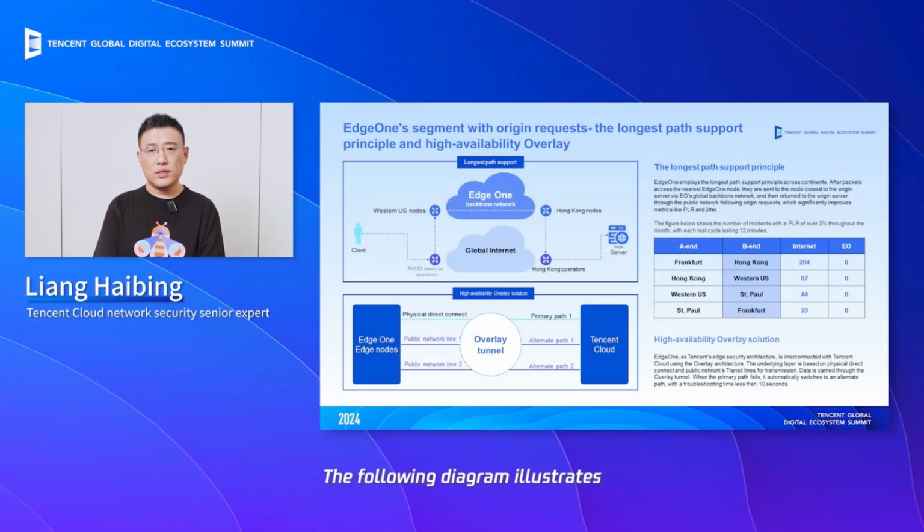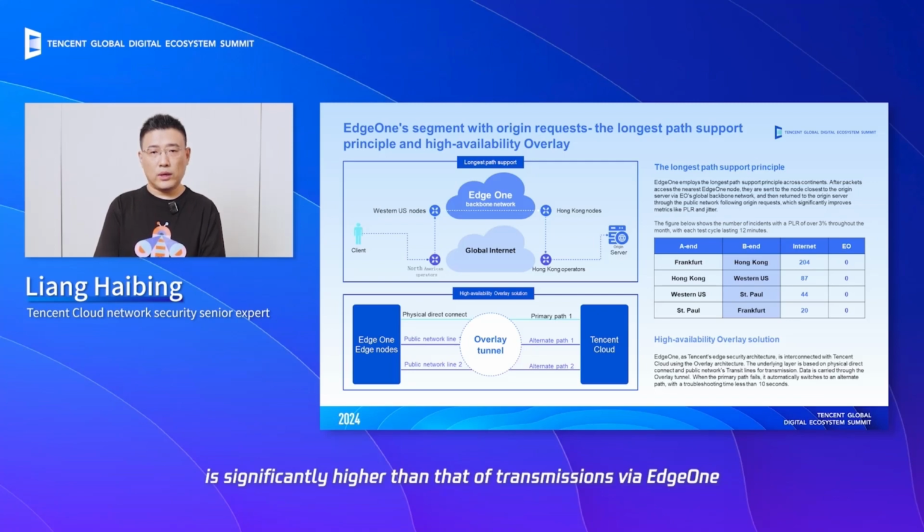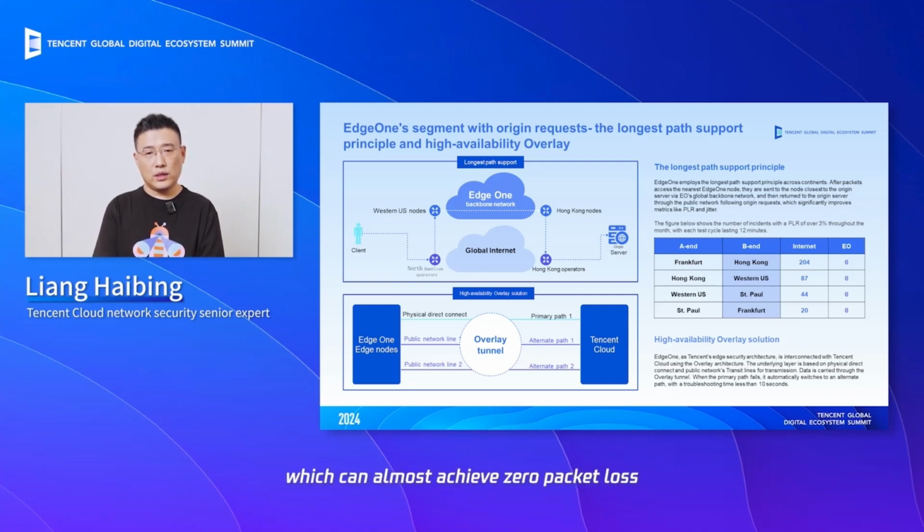The following diagram illustrates the difference in transmission between routes in various regions via the internet and through EdgeOne. This mainly refers to the number of times per month the packet loss rate exceeds 3%. We can observe that the packet loss frequency of transmission via the internet is significantly higher than transmission via EdgeOne, which can almost achieve zero packet loss. Especially noticeable is the poor packet loss quality from Hong Kong to Europe, which aligns with the common perception that accessing European resources from the Asian-Pacific region often results in much lower quality and stability.